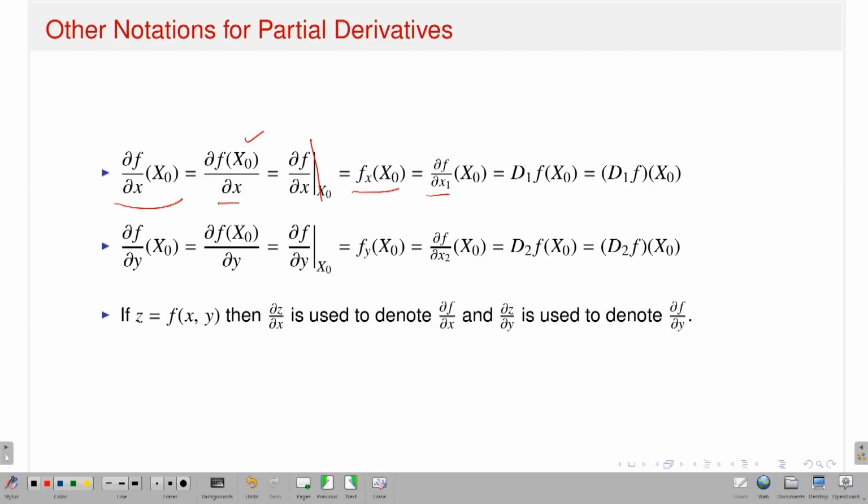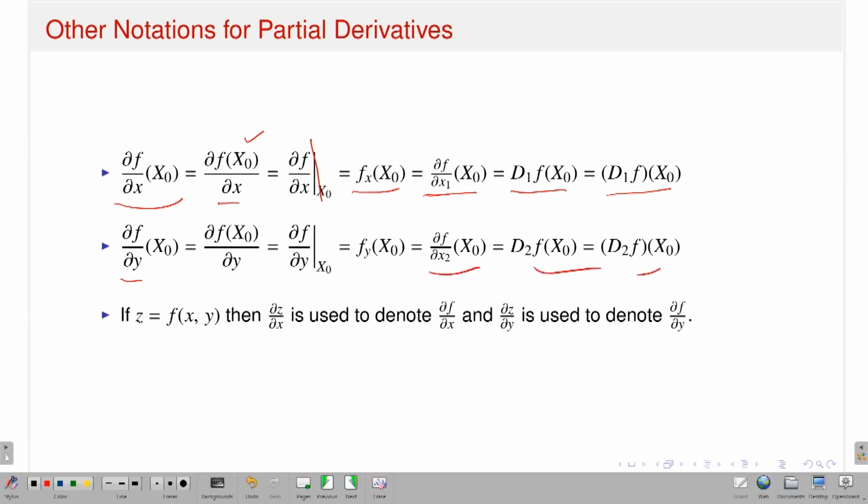Because when I talk about Rn, I cannot have x, y, so instead I will have x1, x2 up to xn. In that case, these notations are much more useful. Or d1, where 1 stands for with respect to the variable x1, or d1 of f at x naught. Similarly fy. In 2 dimensions I will have x, y, in 3 dimensions x, y, z. If I go for more than 3 dimensions, it is better to name the variables x1, x2, xn, and in that case these notations are much more useful.